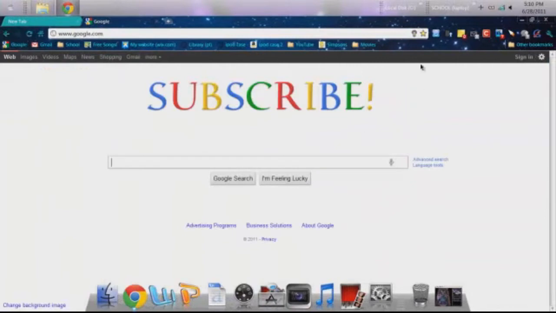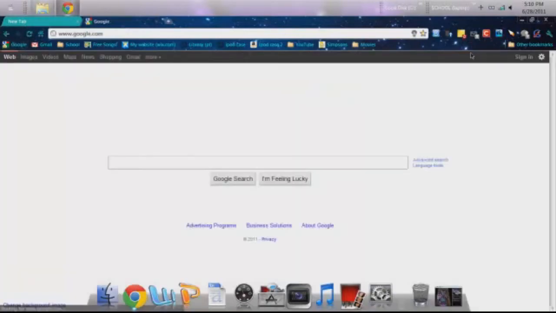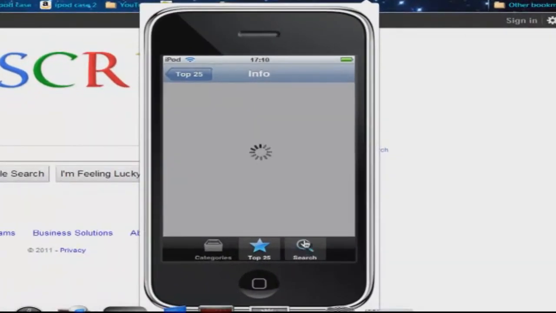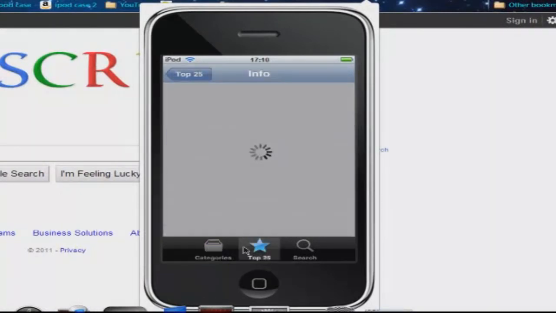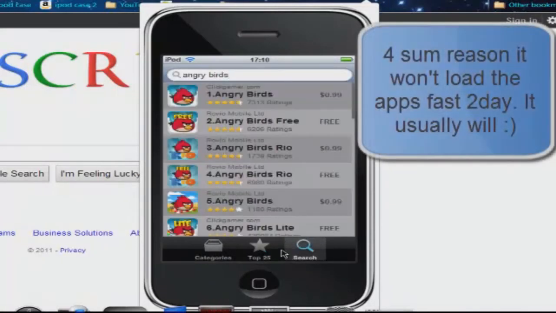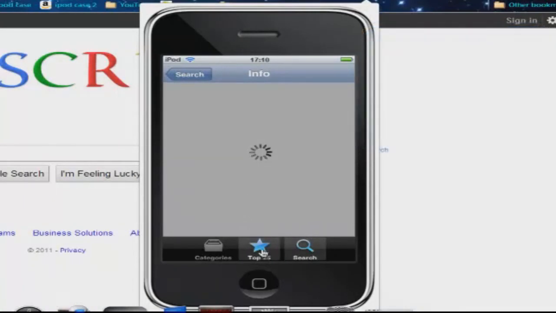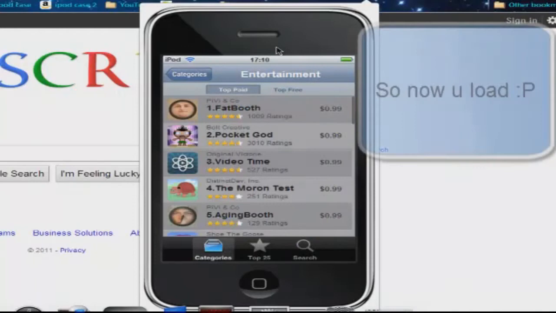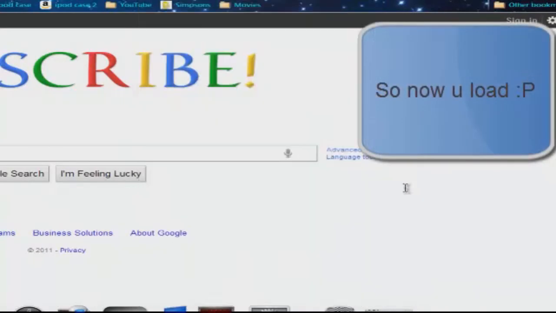Next is going to have to be the iPhone App Store. Again, you can search all of these in the Chrome web store. They will all be there. So on iPhone App Store, all it does is, it just has an App Store basically. Categories, top 25. I don't know why it's taking long to load, but you can't buy them off here, but you can just click on it and it'll show you the description, some pictures, and it's kind of like an app store. Yeah, see, just like that. It'll have a picture and a description.